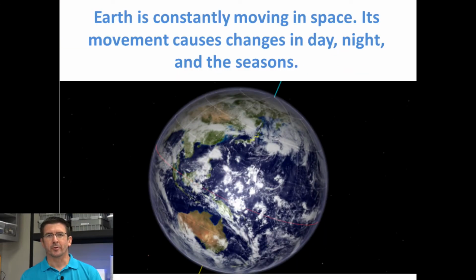Now we know on Earth that, as we go through our day, we see daylight for part of the day and we see that it's dark during night. But the reason that this happens is because Earth is constantly moving in space. We're not just sitting in one spot. The Earth is actually making a few different kinds of movement, and we'll be talking about another type of movement in the next lesson. But these movements that the Earth makes in space cause things like day and night, seasons, and some other things that we experience as well.